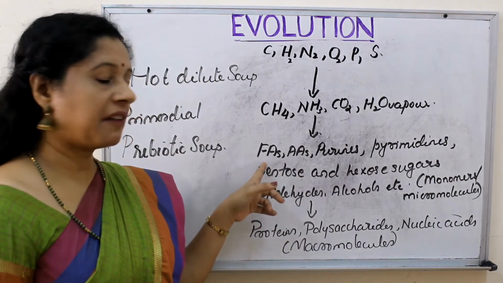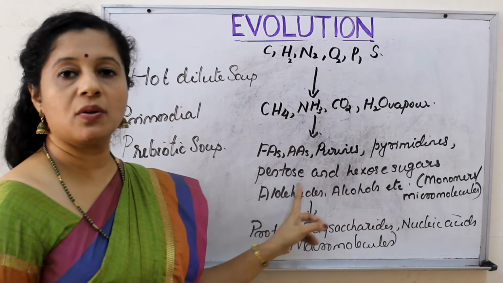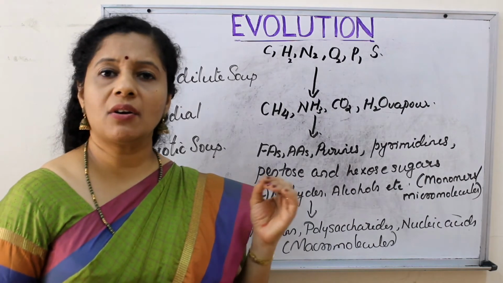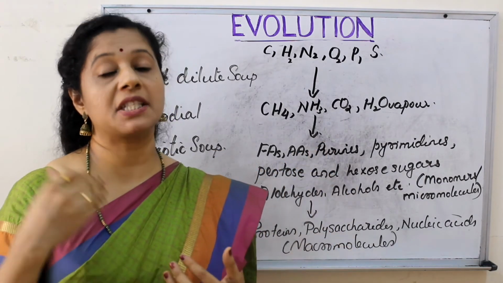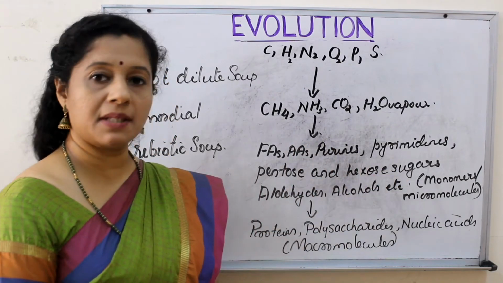All these inorganic molecules reacted among themselves to form certain organic molecules. Which were they? Fatty acids, amino acids, purines, pyrimidines, pentose and hexose sugars, alcohols, aldehydes, etc. These are all micromolecules, or monomers which can form polymers. So initially the micromolecules or monomers formed.